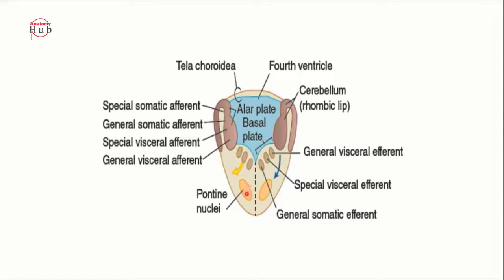And these pontine nuclei are actually part of the alar plate. They just divided and migrated forward. They are mainly the relay center for the cerebellum. Whatever orders are coming from the alar plate and the basal plate will go through the pontine nucleus to the cerebellum and to the cerebrum. So it is the relay center for the cerebellum, which is actually migrated from the alar plate.